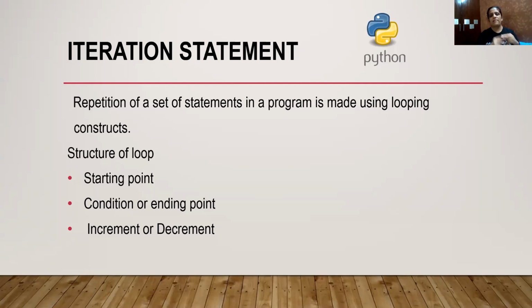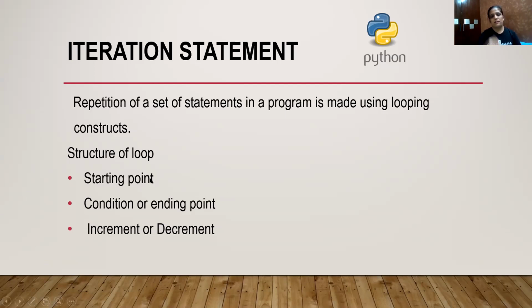Fine. And there are three kinds of loop we have in a programming language of computers. One is while loop, for, and do while. But in Python, we have only two loops, that is for and while. Okay, so we'll do these two loops one by one. I'll start with this while loop today. And in the next video, I'll go with that for statement. Okay. Before going to the loop, you must know about the structure of loop, how this loop works.